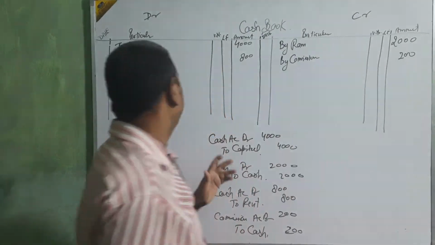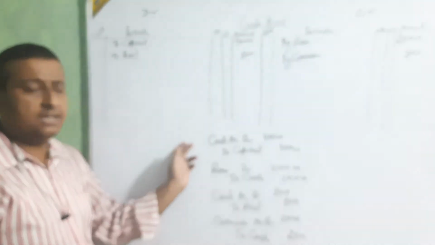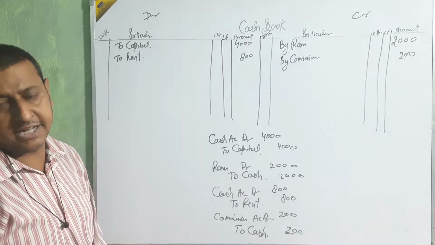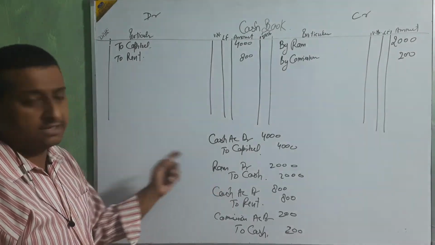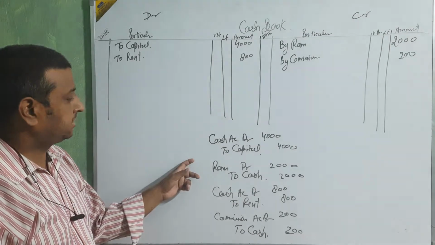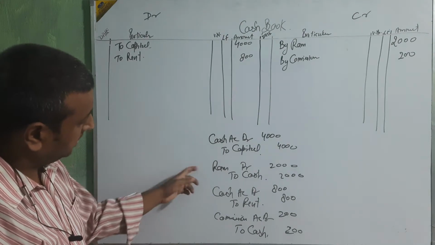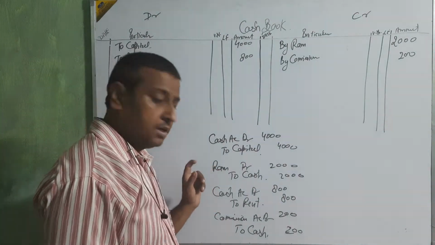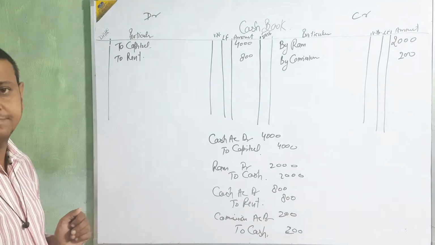Okay, beta? Just see, capital is coming into the business, so capital will be debit. Rent, you are receiving the cash for rent, just enter. Ram, you have received the cash from Ram.